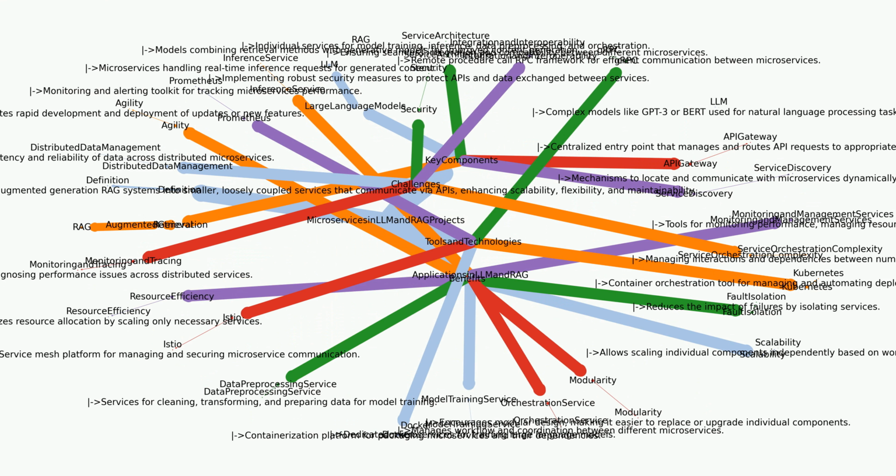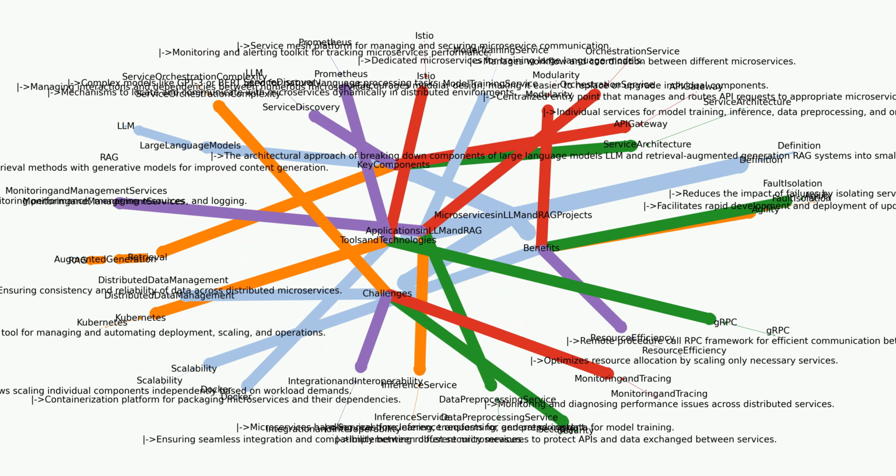Model training service. Dedicated microservices for training large language models. Inference service. Microservices handling real-time inference requests for generated content. Data preprocessing service. Services for cleaning, transforming, and preparing data for model training.